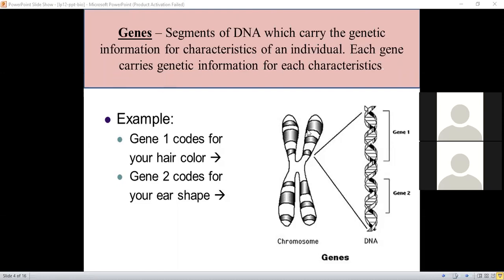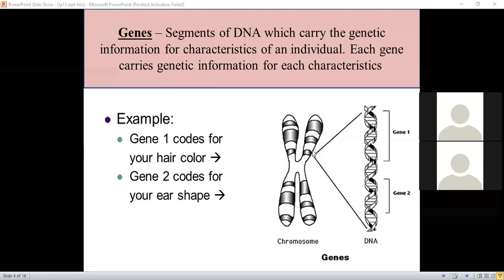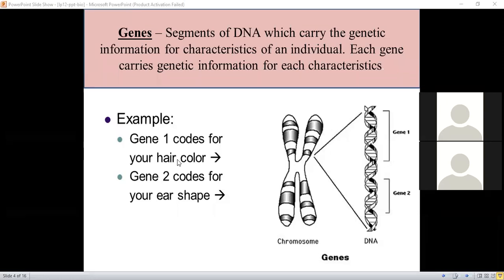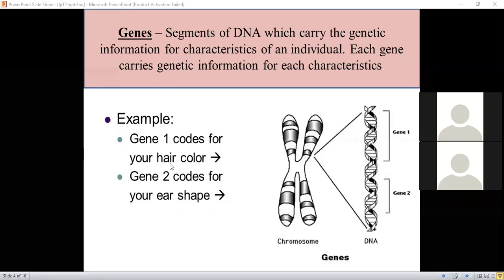Yes, ma'am. Okay, so most of you are clear with the concept that a chromosome is made up of a long strand of DNA. And in the long strand of DNA, there are segments present. And what are these segments? These are the genes, and each gene carries the genetic information for one characteristic. Gene 1 will carry the genetic information for your hair color.